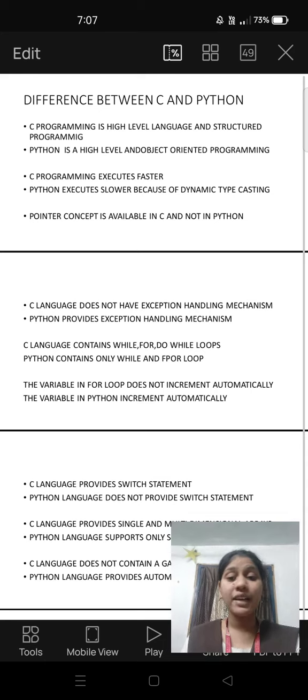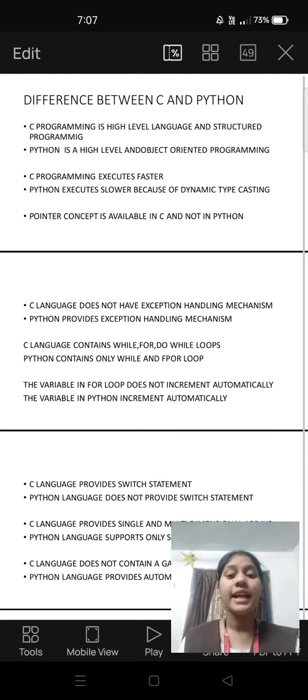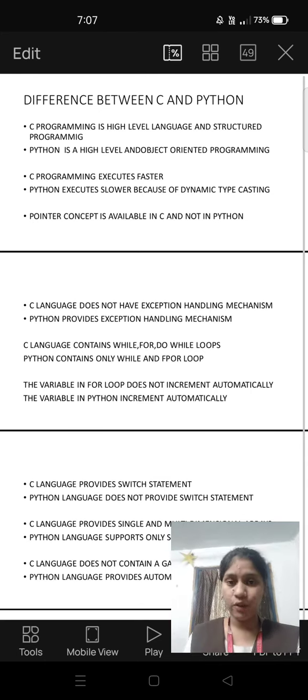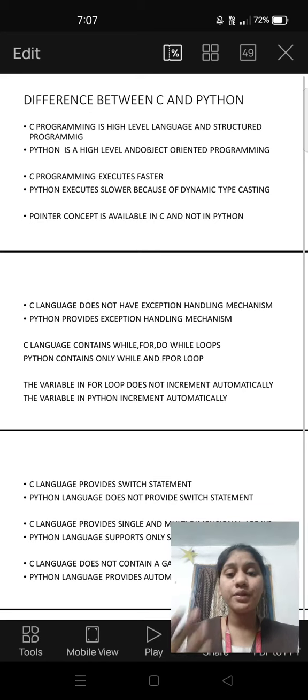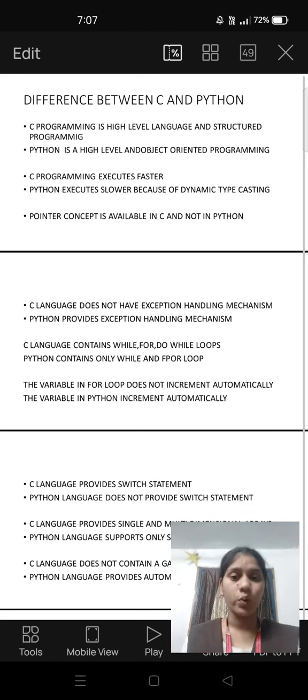But in Python, we do not have any data types. So we do not tell the program this is that data type. That's where the time goes. It executes slower because of dynamic typecasting, meaning it has to check whether it is an integer or a float value. Because of that it takes time. So that's the reason Python executes slower.